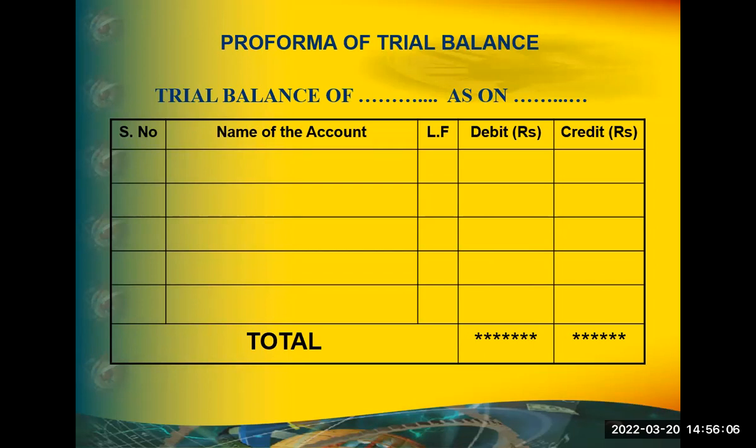There may be some error. Suppose one voucher you missed. Will the trial balance tally or not? It will tally. You did not write anything about the voucher, so it will definitely tally, because how does the trial balance know that you did some transaction and omitted it?